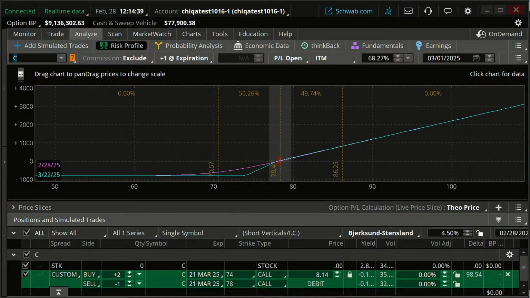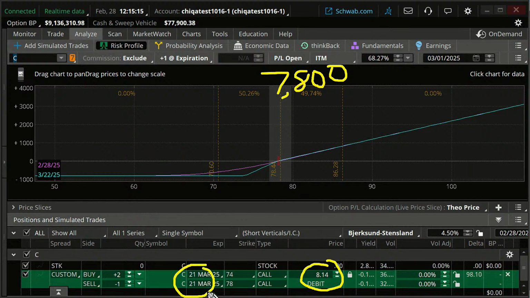Now think about the initial cost on this. In this case, $814. How much when we were doing the stock was it going to cost us? Well, we said the stock was about 78 bucks. It was going to be about $7,800 for the stock. Okay. So you can see the price difference there. Now, I'm not saying this is an exact substitute for the stock. Number one, we're going to have some theta, some time decay on this. Number two, this expires on us. We went out basically 21 days here. We went out 3 weeks on this.